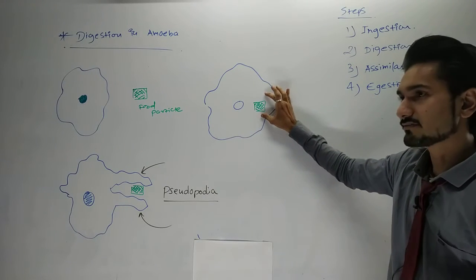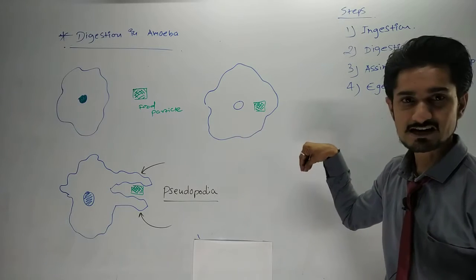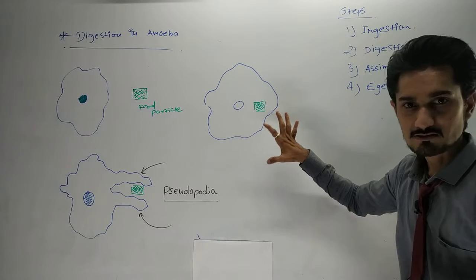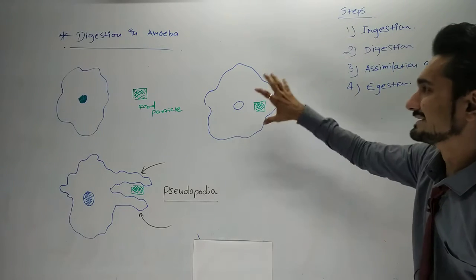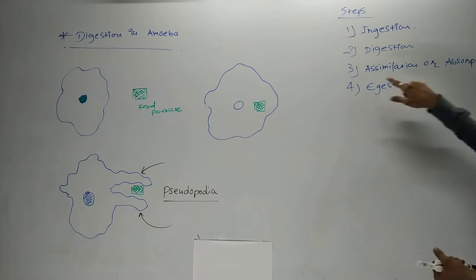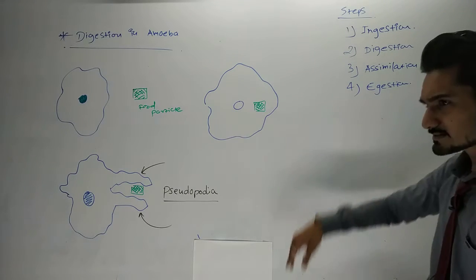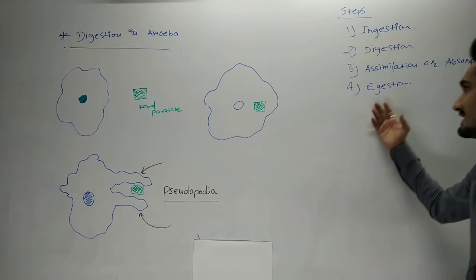If fats are created, they go to the fats section. If lipids are created, they go to the lipid section. This third process is called absorption. And the last process is called egestion.